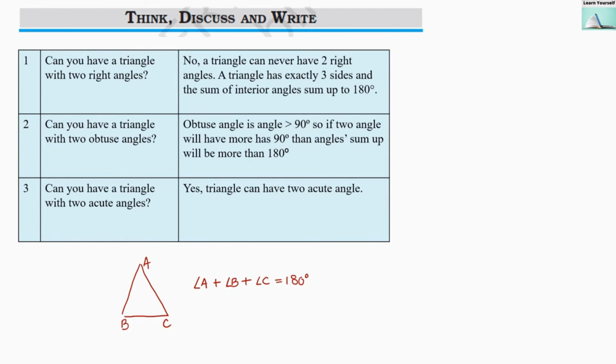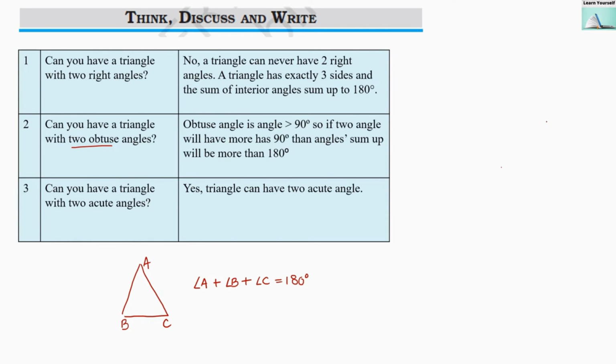Our second question, can you have a triangle with two obtuse angles? Now what is an obtuse angle? An obtuse angle is an angle whose measure is greater than 90 degrees. Two obtuse angles means the angles are more than 90 degrees, for example, angle A is 91 degrees and angle B is also 91 degrees. Then the addition of these two angles will be more than 180 degrees. That is not possible when we are talking about the angle sum property. So two obtuse angles is also not possible in a triangle.